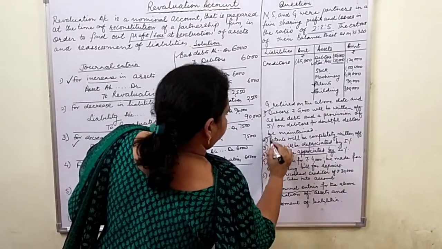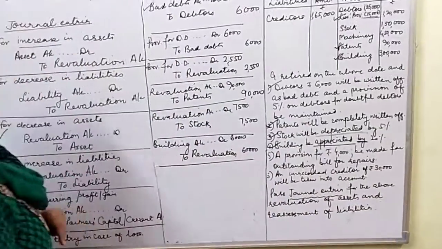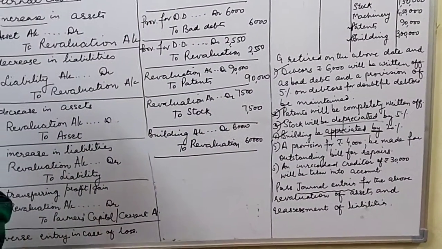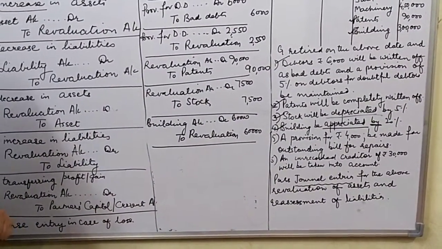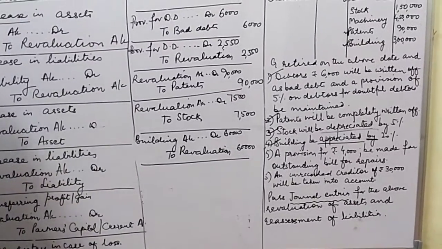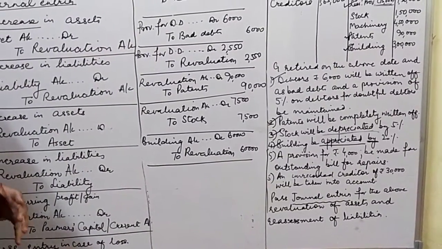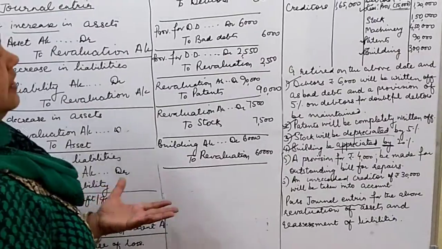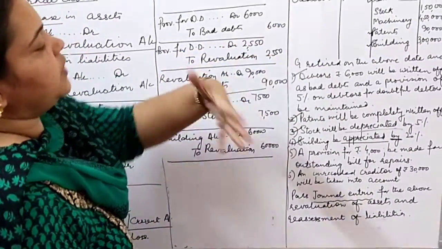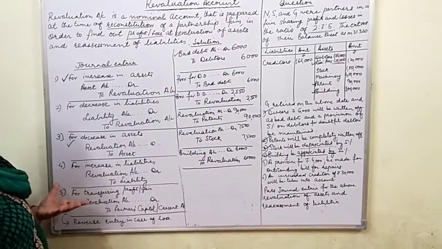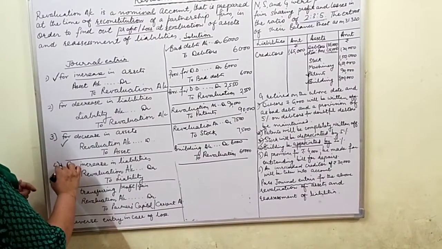Now we have done these points, and next point number 5, a provision for rupees 4,000 be made for outstanding bill for repairs. A further provision is to be made which does not appear here, so a new liability is being created. That means which rule will apply? Increase in liability.